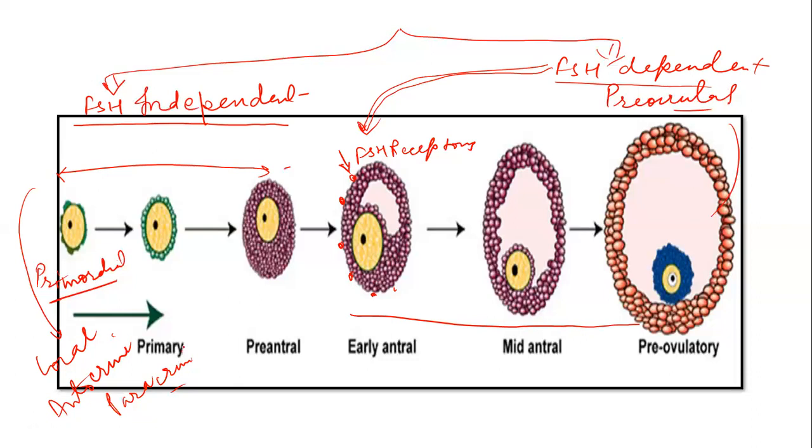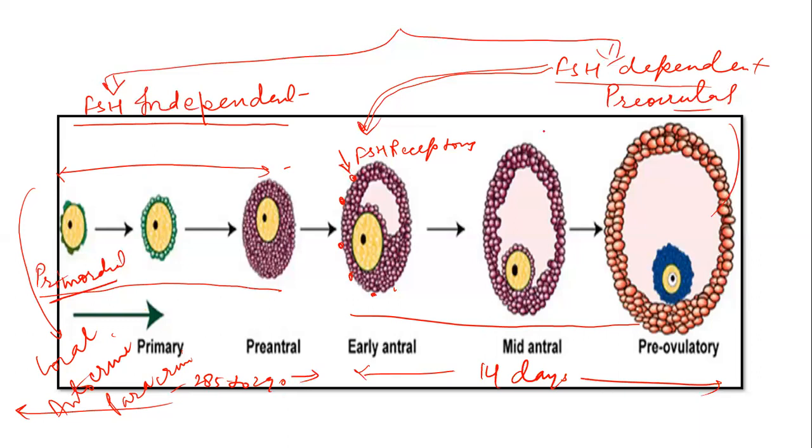The total phase from primordial to pre-ovulatory is roughly around 1 year, and from early antral to pre-ovulatory, it is roughly around 14 days. Before that, 285 to 290 days is the primordial to preantral stage. So under local autocrine and paracrine effect, the growth of the follicle is very slow, taking 285 to 290 days.